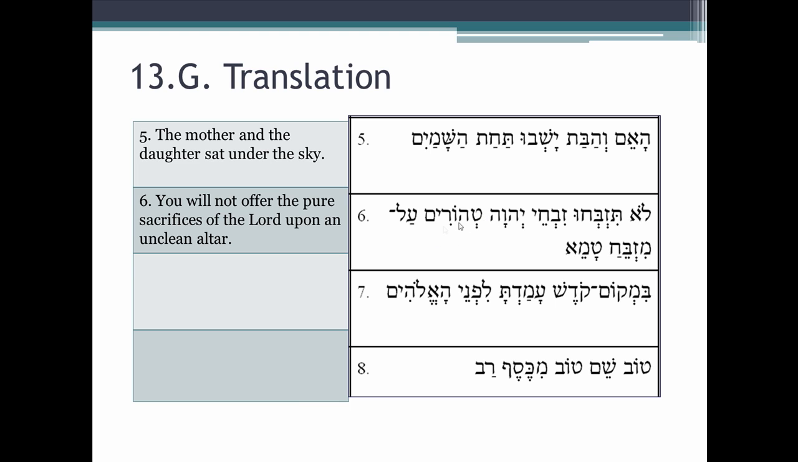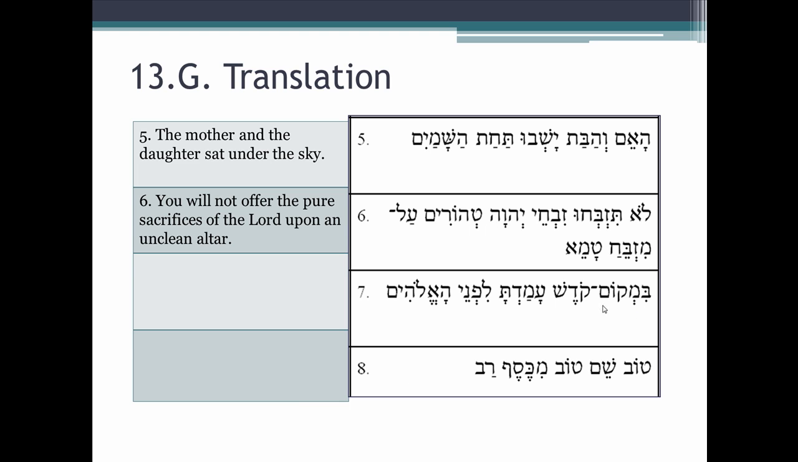Pure sacrifices upon, and here we get it right. Altar, mizbeach, is not definite, and tameh, the adjective, is not definite. So unclean altar is correct. These agree in gender, number, and definiteness. They're both indefinite, but this should have a definite article right here. So we caught a mistake there. Number 7.